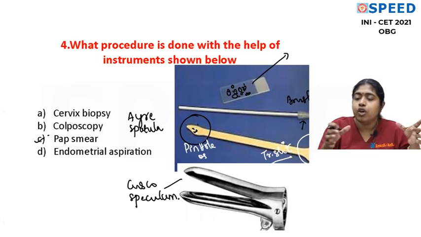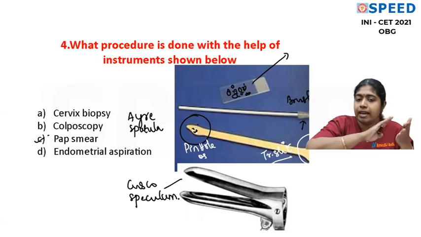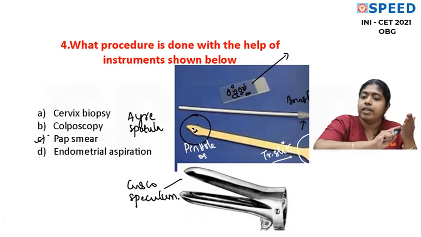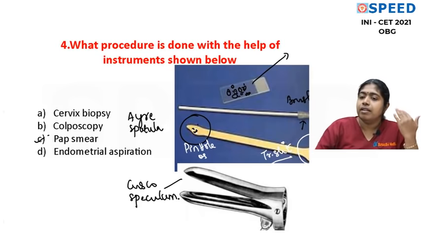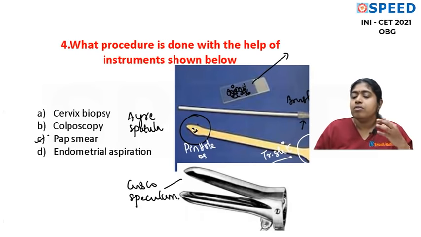You have all seen Coplin's jar in your OPD. You can put it in the Coplin's jar which has alcohol. So directly smear and put it into the Coplin's jar. Also make a note, don't smear twice or thrice. When you smear twice or thrice, the point is you will have cells overlapping one another. Then your sensitivity of the pap smear is going to decrease. So please understand the steps of a pap smear, which is also a question in the exam.